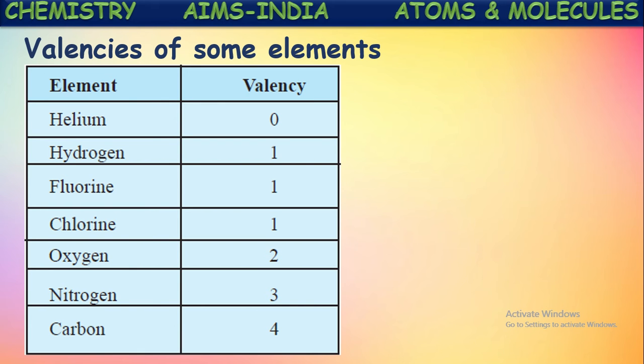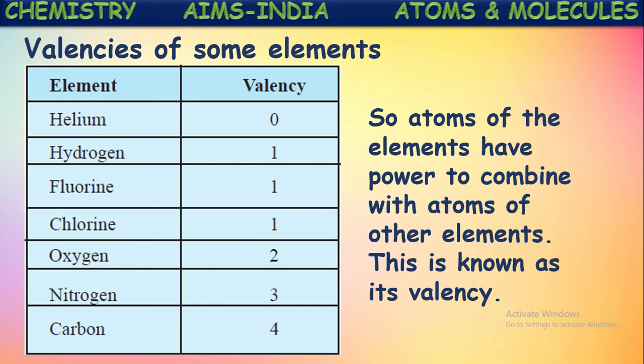If we see hydrogen, fluorine and chlorine, for these elements valency is shown as 1. That means their combining capacity is 1. They combine with one more element. If you see oxygen, the combining capacity of oxygen is 2, that is, valency is 2. For nitrogen it is 3. For carbon it is 4.